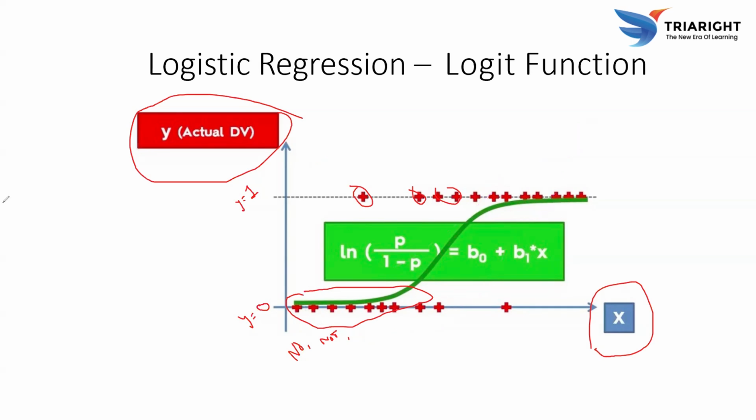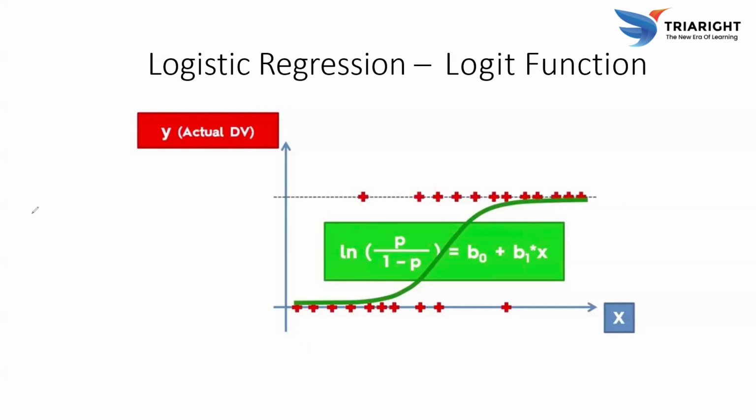So here the logistic equation is inside the green rectangle, right? This inside the green rectangle is the equation of the sigmoid.